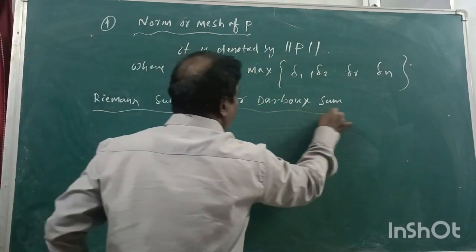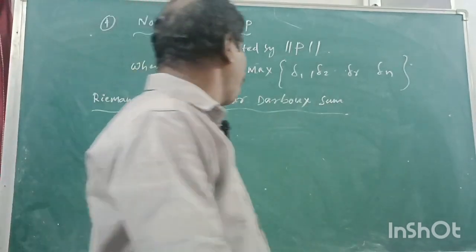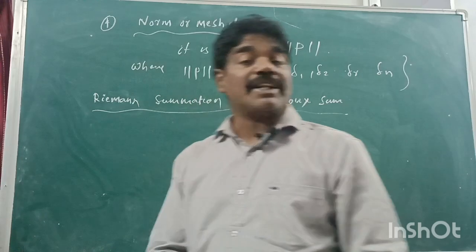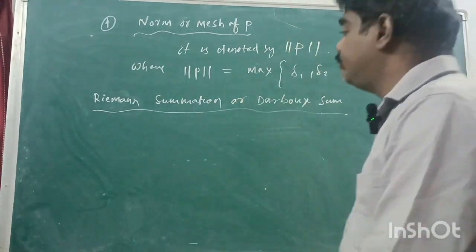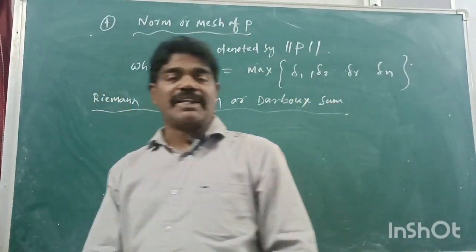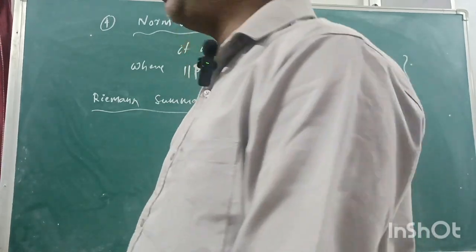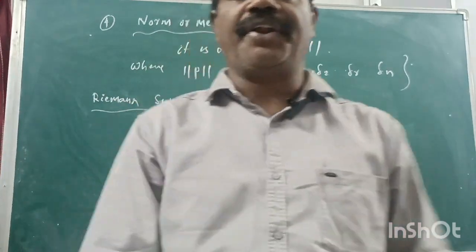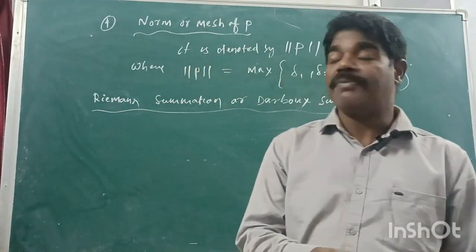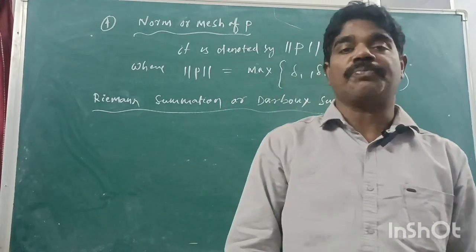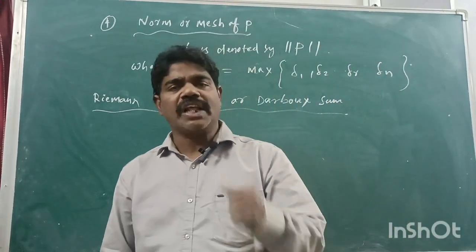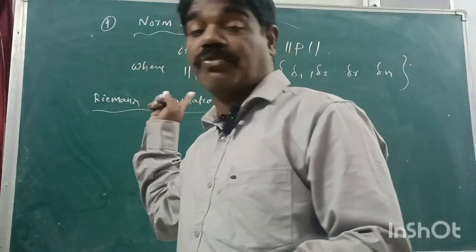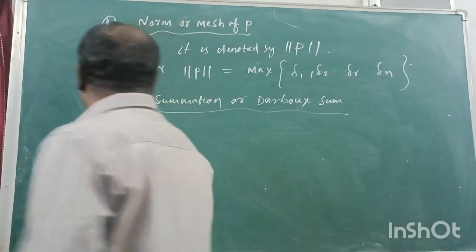Okay, in this there are four topics, four points. Number one, upper Riemann summation. Second one, lower Riemann summation. Third point, upper Riemann integral, and fourth point, the lower Riemann integral. With the help of these four points, we can solve the total theorems in Riemann integration easily if I remember this properly. Okay, I am writing here.